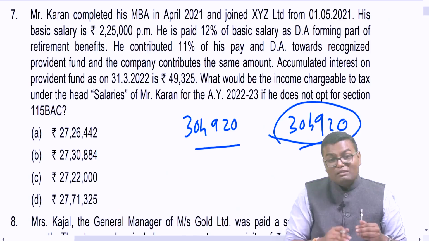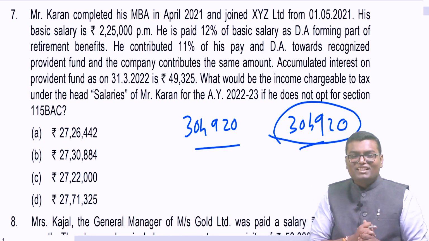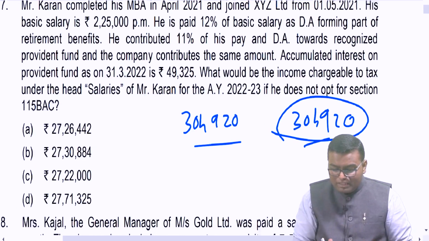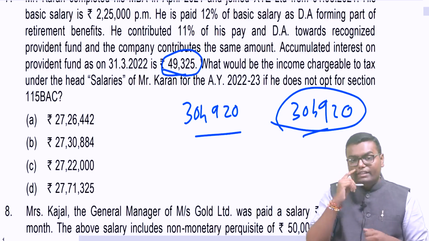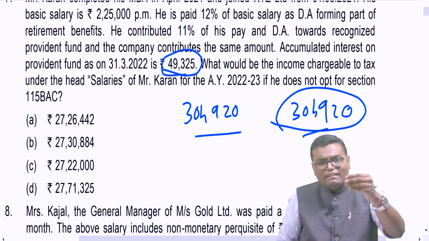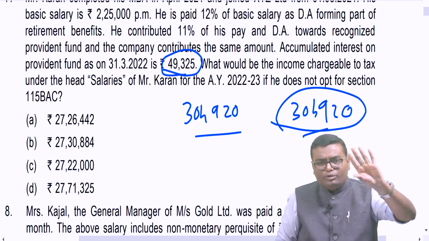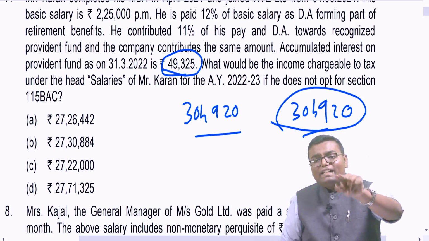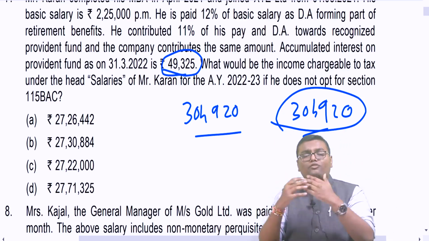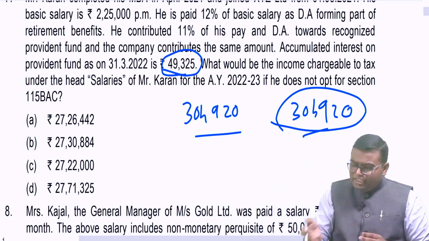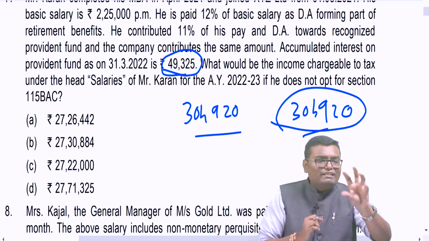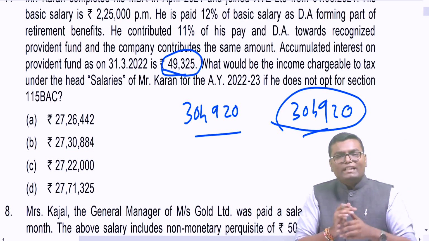However, the point is much more beyond this. What they have said: accumulated interest on provident fund as on 31st March 22 is rupees 49,325. You must have studied that if employer contribution in the year is exceeding 7,50,000, then the excess contribution is taxable, and interest on that excess contribution is also taxable. For that, rule 3B gives all the calculation formulas. But here the employer has not contributed more than 7,50,000, so interest belonging to that excess contribution is also not taxable.